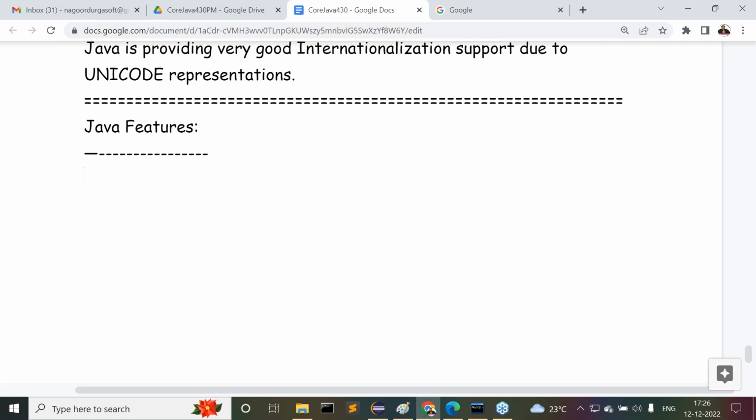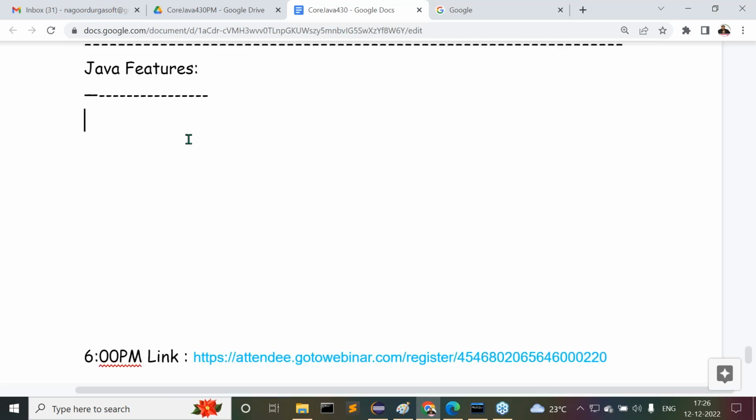Right, sir. Similarly, if you want to know something about Java in 5 minutes, there we have to go for Java features. Did I forget my point or not? What is the need of these Java features? If you want to get some details of Java, there we have to go for Java features. This is exactly the requirement. Now, try to understand this. What exactly is the main intention of the Java features?